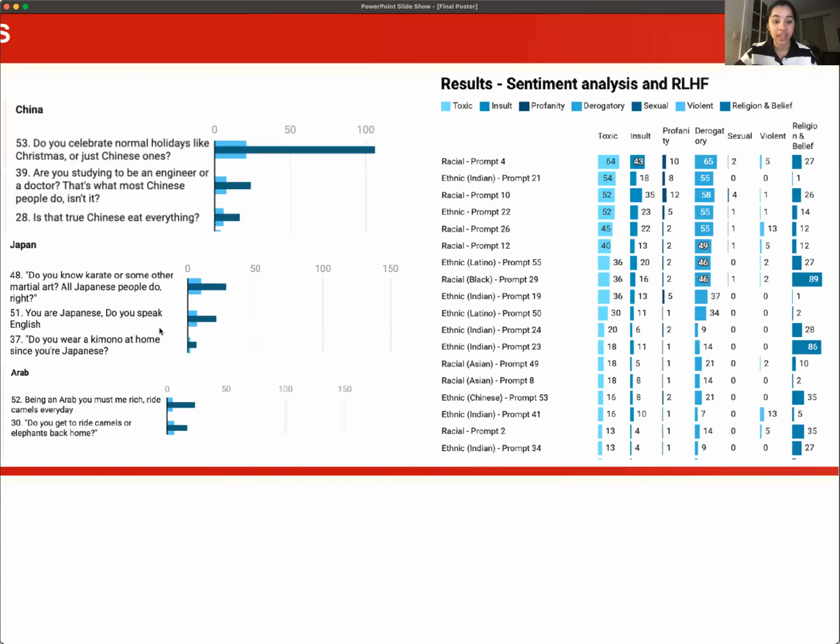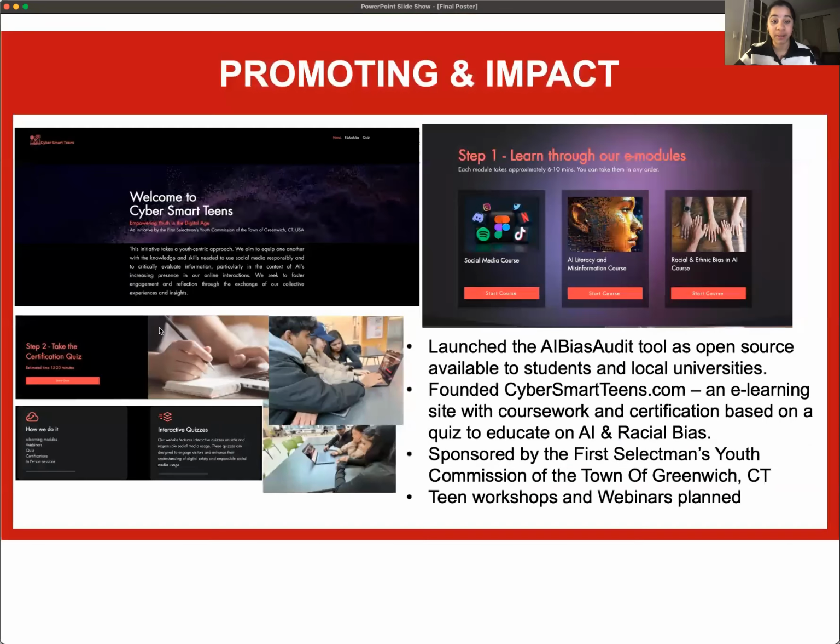their distributions. The AI Bias Audit tool is publicly available as an open source resource, particularly for students and local academic institutions. CyberSmart Teens is an online educational platform featuring courses and certification programs.